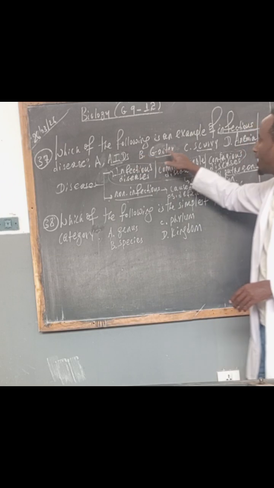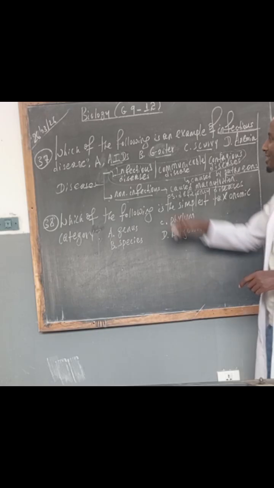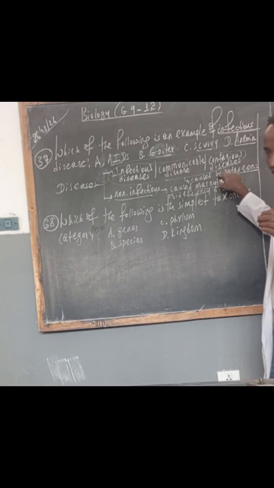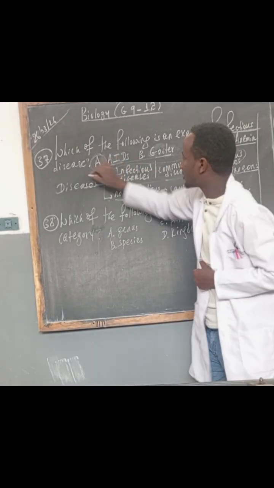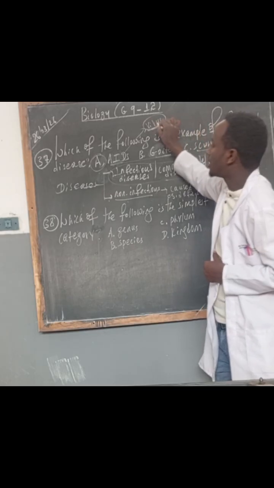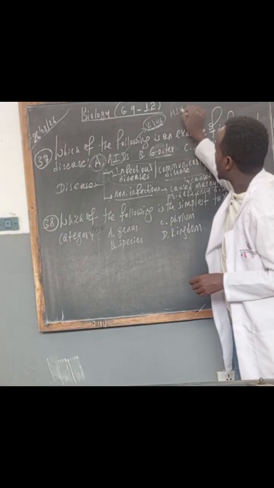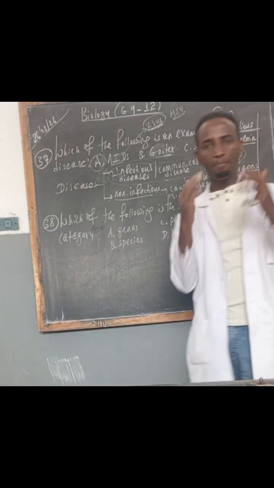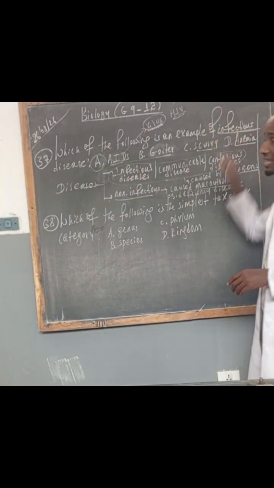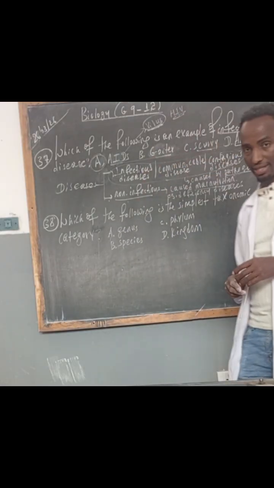A AIDS, B goiter, C scurvy, D anemia. So which one is caused by pathogens, by these disease-causing germs? The answer is A, because it is caused by a virus. The name of the virus that causes AIDS is HIV. HIV stands for human immunodeficiency virus. So AIDS is a kind of infectious disease which is caused by HIV, human immunodeficiency virus.